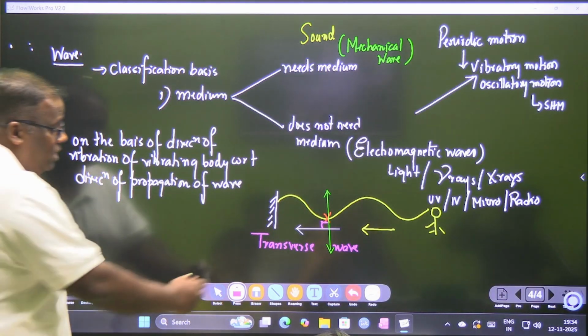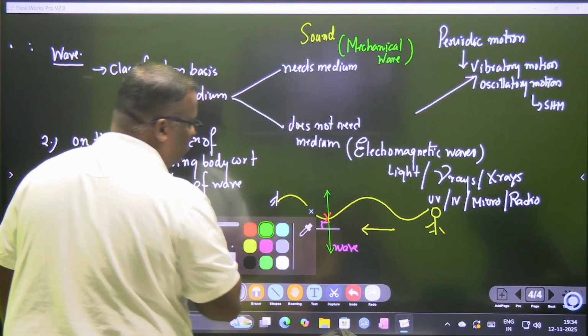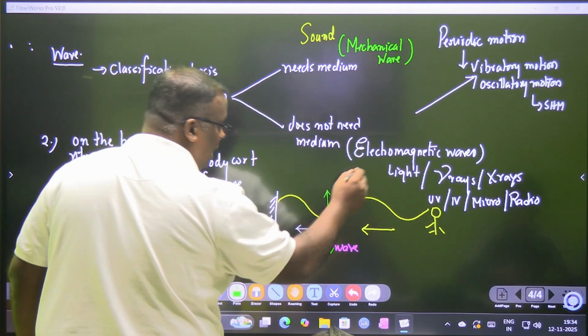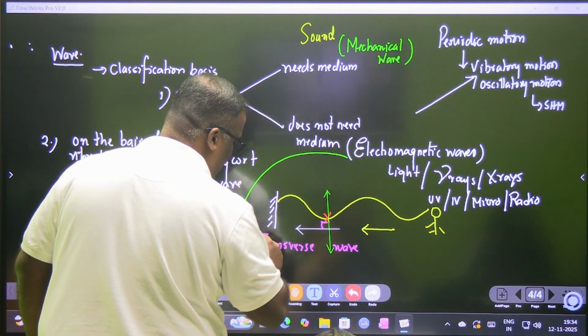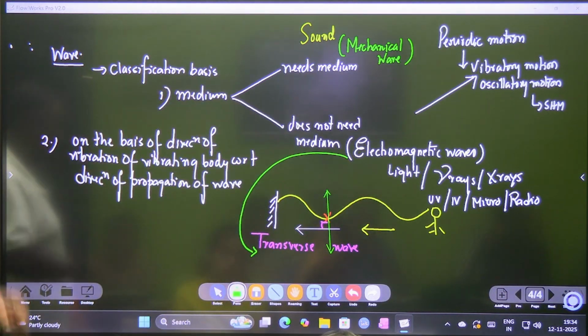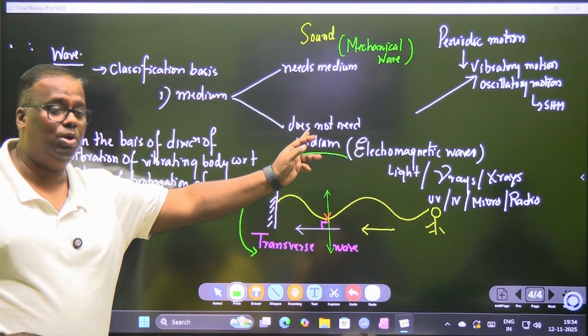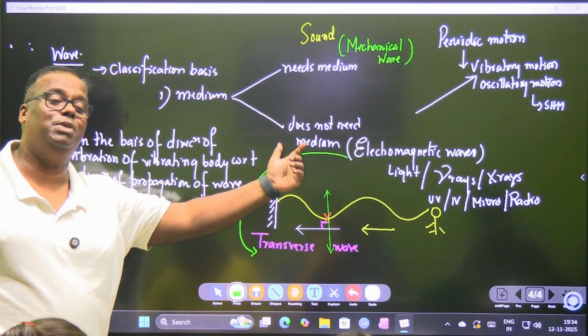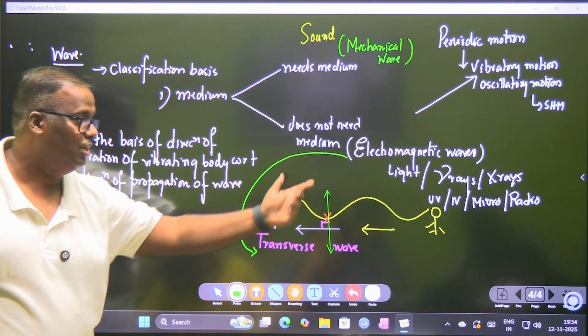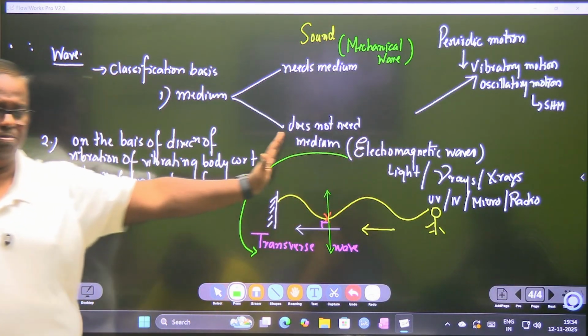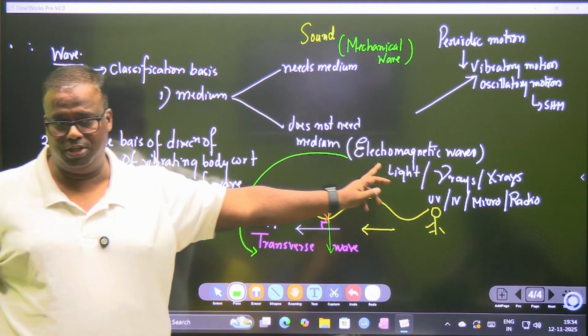Now here is where children get confused. Where do they get confused? Now see, an electromagnetic wave is also an example of a transverse wave. I called it an electromagnetic wave because in the previous one I was checking the wave on the basis of whether it needs a medium or not. Okay, it doesn't need a medium, but there is still some vibration in it.